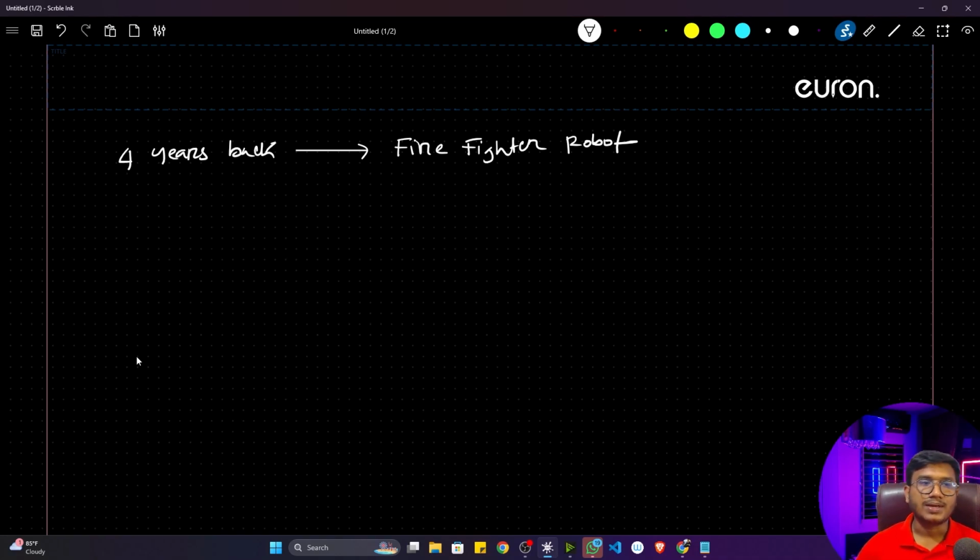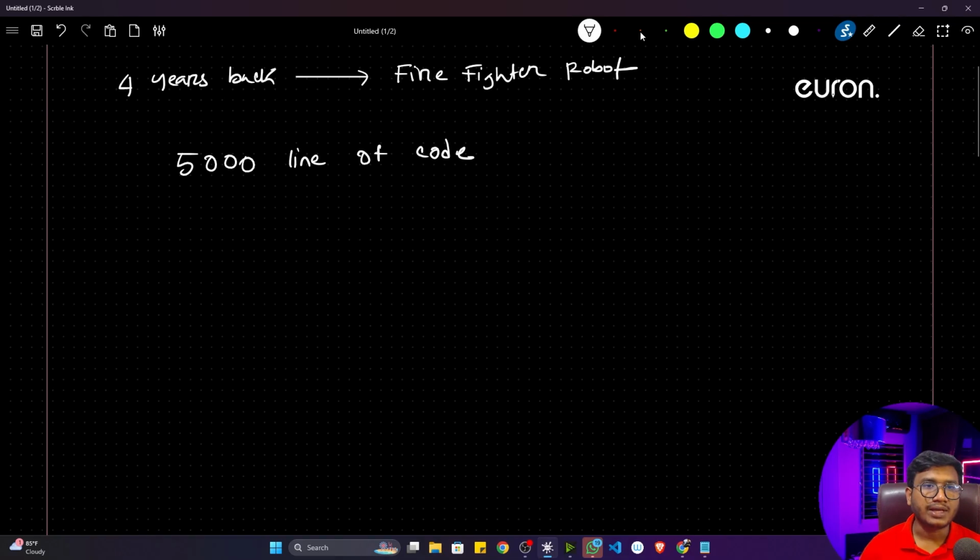All right. Now see, I still remember in this particular project I had written around 5,000 lines of code to complete this project. Now just try to think, whenever I'm creating a firefighter robot, what functionality can I include in it? So let's say this is the firefighter robot.